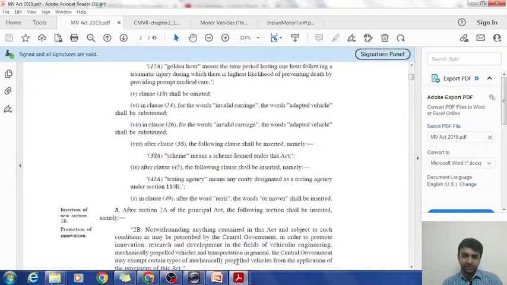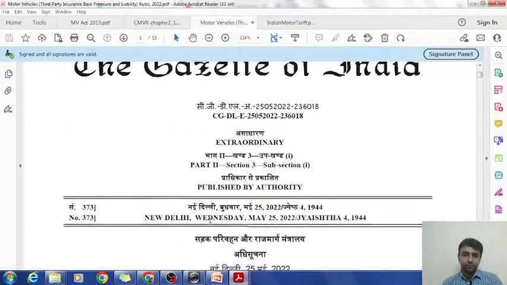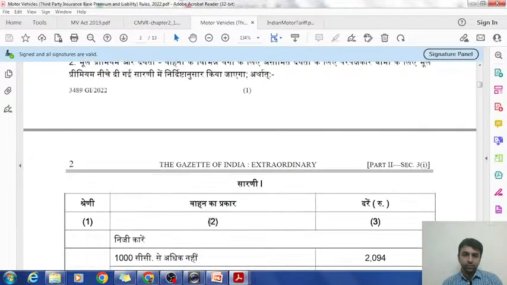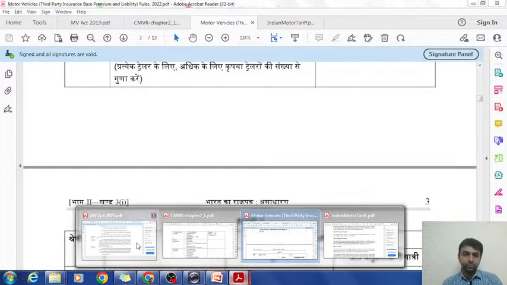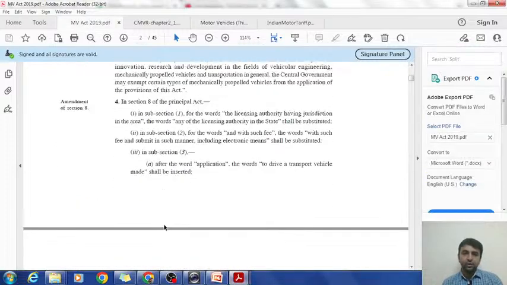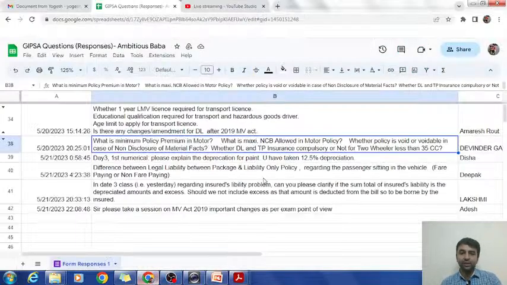I will show you where it is written. It is written in the MV Act only. There is no such rule for this 35cc. I don't think there is any vehicle less than 35cc in the market. You can leave this question from an examination point of view, but to be honest, I do not have any straight answer to this question.